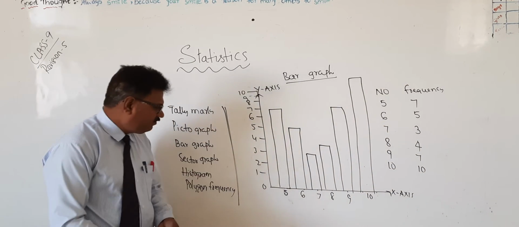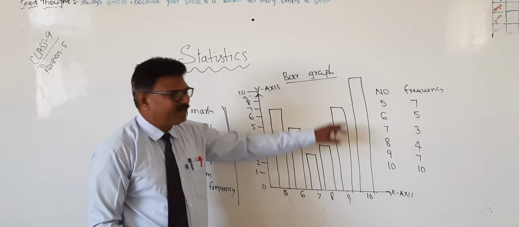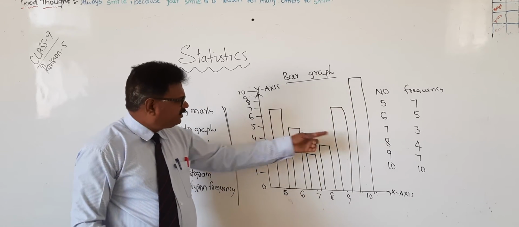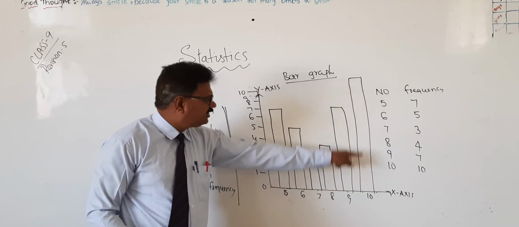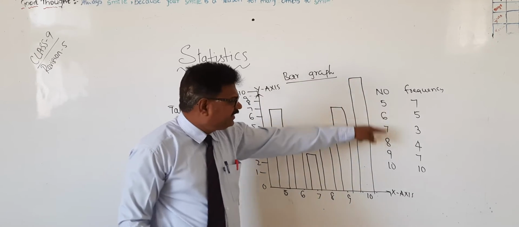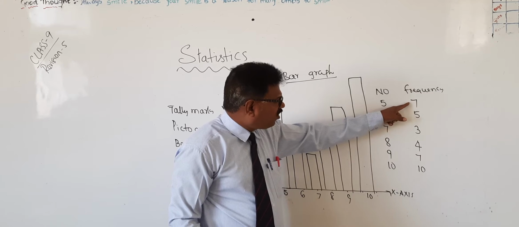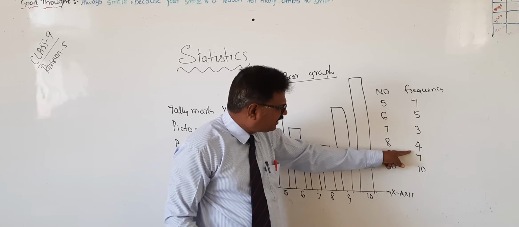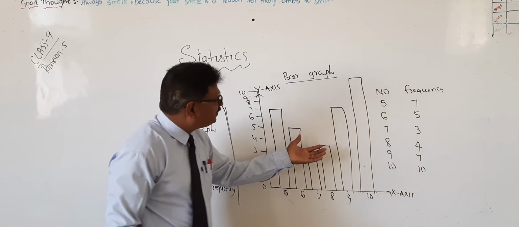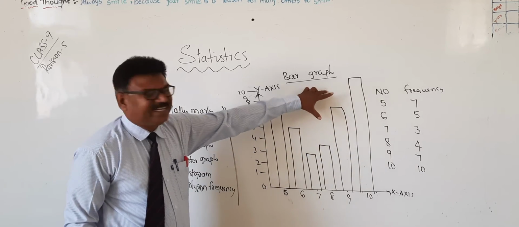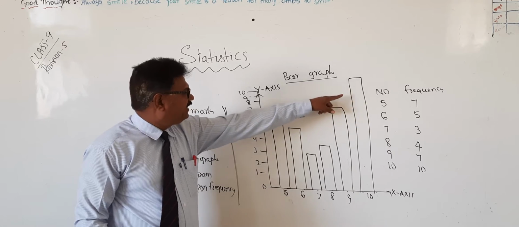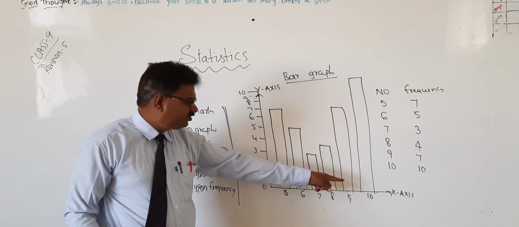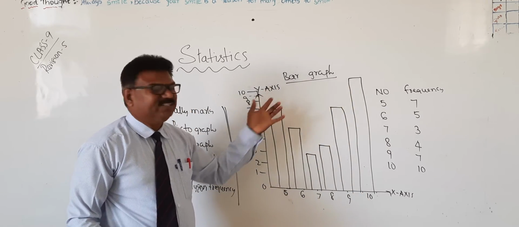Now, if you see which number occurs the maximum number of times, by seeing this information only we will come to know that yes, 10 is the maximum. But in this case, what do we have to do? We have to search all the things. Yes, 7, 5, 3, like this. But by seeing this, immediately you will tell that 10 marks were scored by 10 students.